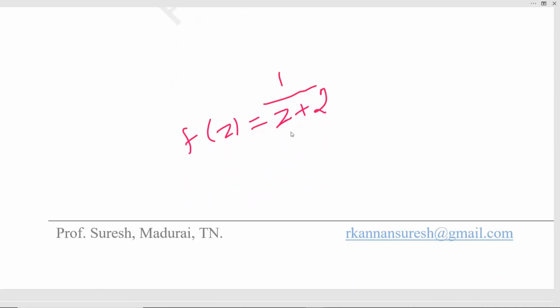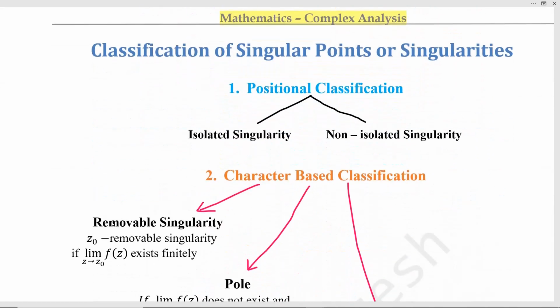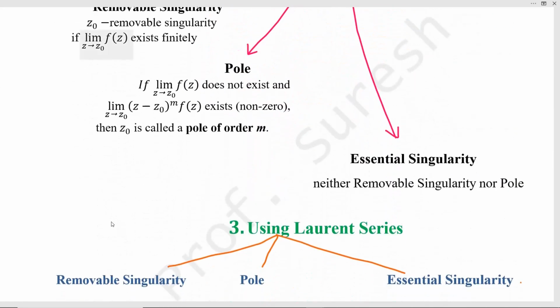Clearly the function is not continuous at z equal to minus 2. So continuity is important to be differentiable and also analytic. So z equal to minus 2 is not a point of continuity. Therefore f dash of z does not exist. So f of z is not analytic at z equal to minus 2. This z equal to minus 2 is called a singular point or singularity. We classify the singularities based on position, character and using Laurent series.